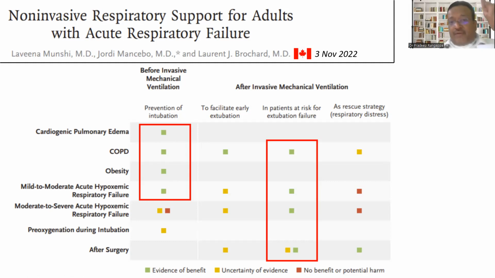And most importantly, what I have not touched is that even after extubating COPD patients, to prevent reintubation, NIV is the way to go. And NIV is the way to go even to prevent reintubation in mild to moderate respiratory failure, and even in moderate to severe acute respiratory failure. NIV is the way to go. And this is the nice pictorial representation, or a summary, in NEJM that just came 2 days back. I request all the audience to read this and concur with me that NIV is the way to go.